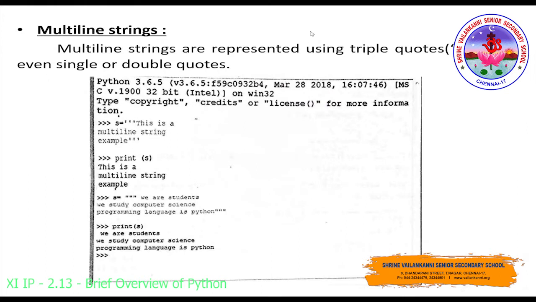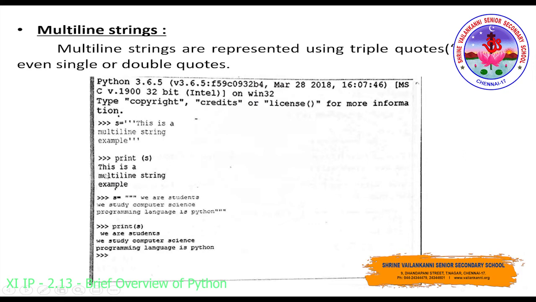Now let us see an example related to this. For the variable, they have declared a string using triple quotes. You don't have to use the backslash n. Usually, to display the text in the next line, or to span the text over multiple lines, we use escape sequences. That is not necessary here because we have used triple quotes. You can give it as per your wish. This is a multi-line string example. Whatever you give within the triple quotes, the same will be displayed in the output.